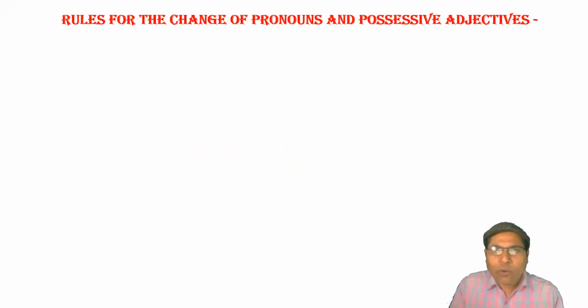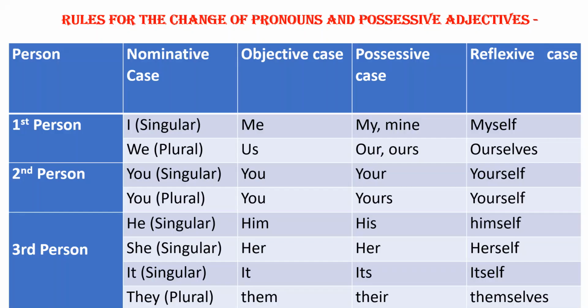Dear students, pronouns and possessive adjectives in the reported speech also change according to certain rules. To be clear about changing in pronouns and possessive adjectives, first of all, we have to observe this chart. It is the chart of personal pronoun which will help you in changing pronouns and possessive adjectives.